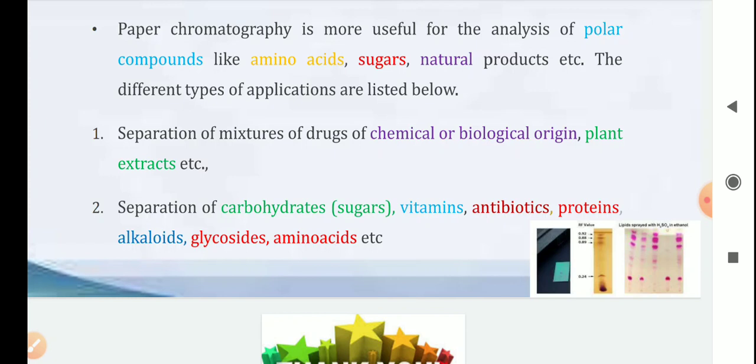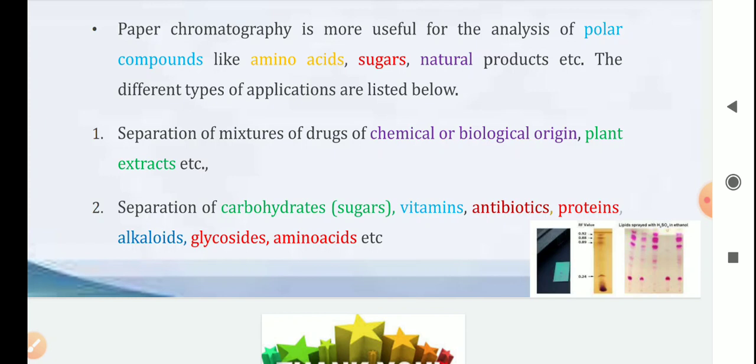It is not the final conclusion, but still we can think that the reaction is completed. Then we stop the reaction and go further for the analysis.